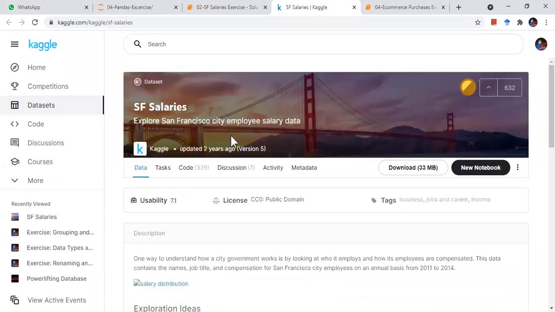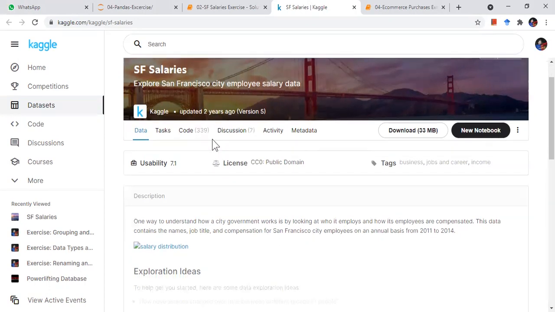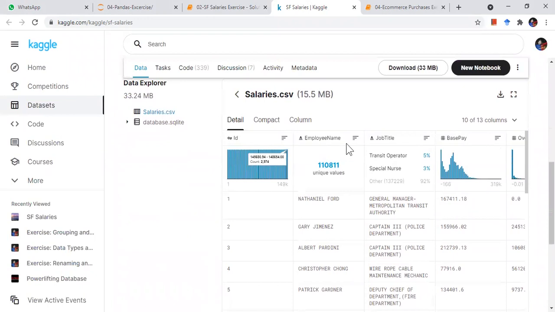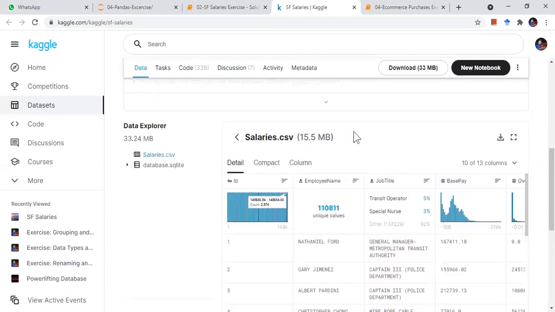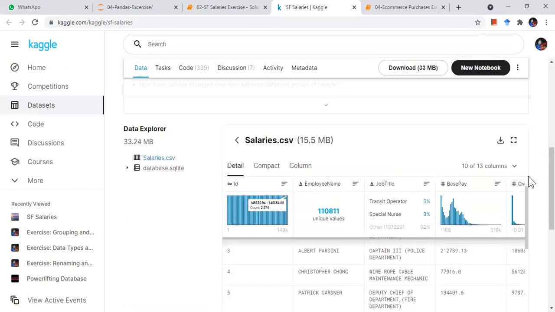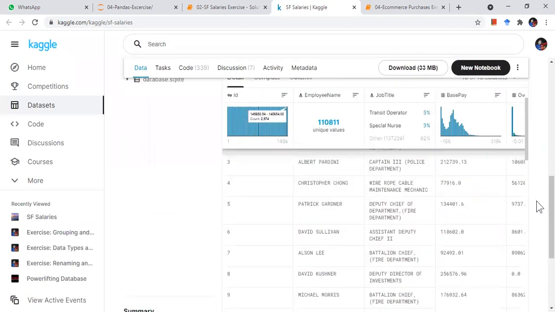So it is basically explore San Francisco city employee salary data. It has data about salaries of employees of this city, San Francisco, right? It has employee name. So this is what my data looks like. This is what the description is already given in the Kaggle website. You must have already heard of Kaggle, right? So this is what my data looks like.